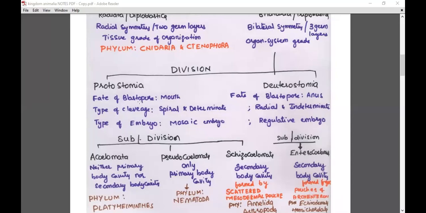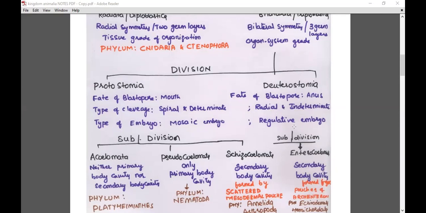Okay, so fate of blastopore is mouth. What I said till the time. Fate of blastopore will be anus. Division protostomia, division deuterostomia. Okay, next, the type of cleavage that we need to see here. Spiral cleavage, determinate cleavage, radial cleavage, indeterminate type of cleavage. Type of embryo, mosaic embryo here. Here the type of embryo will be regulative embryo.